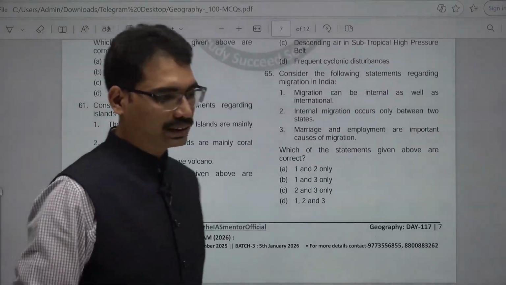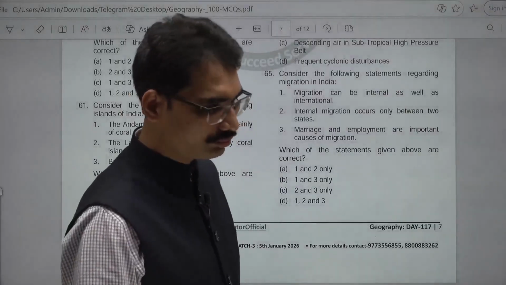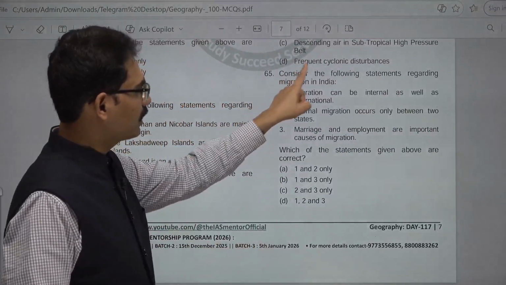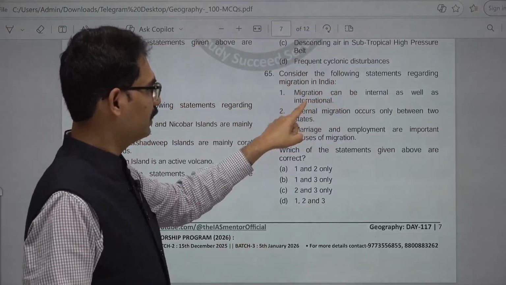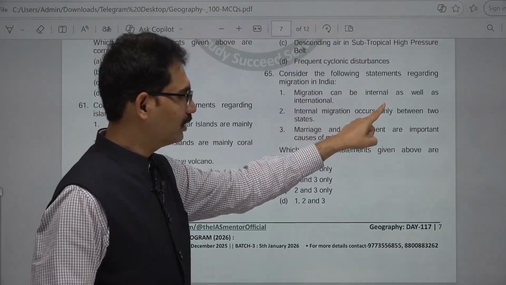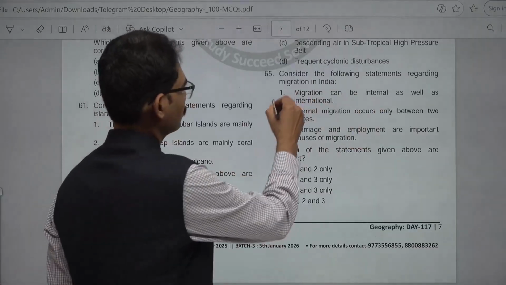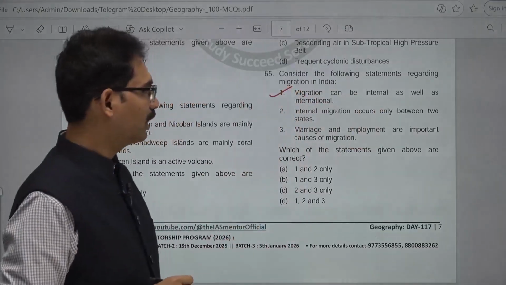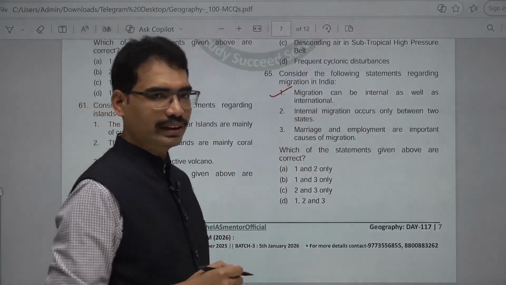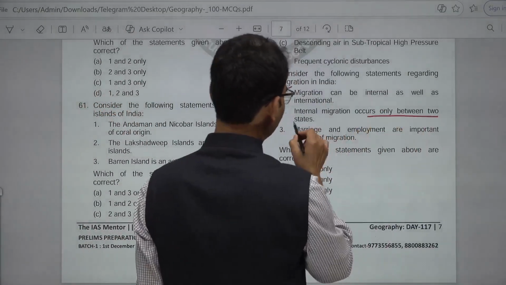Next, 65. Consider the following statements regarding migration in India. Migration can be internal as well as international. That is true. Internal migration occurs only between two states. No, need not be.